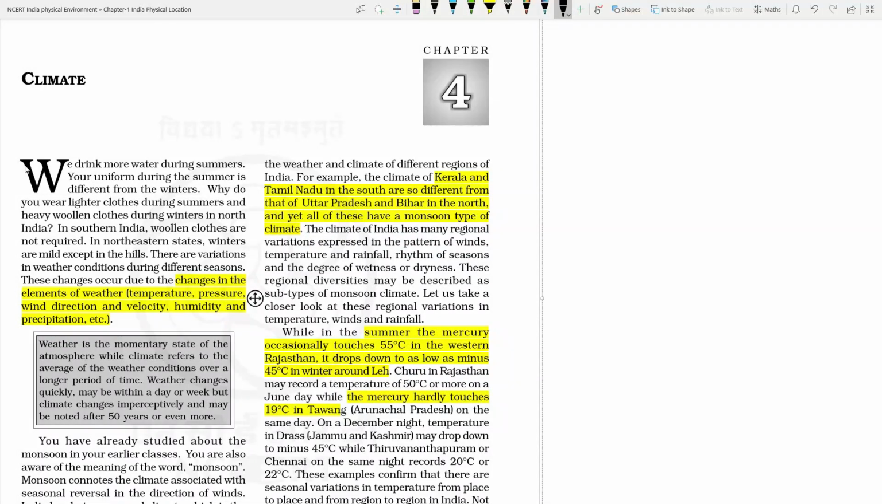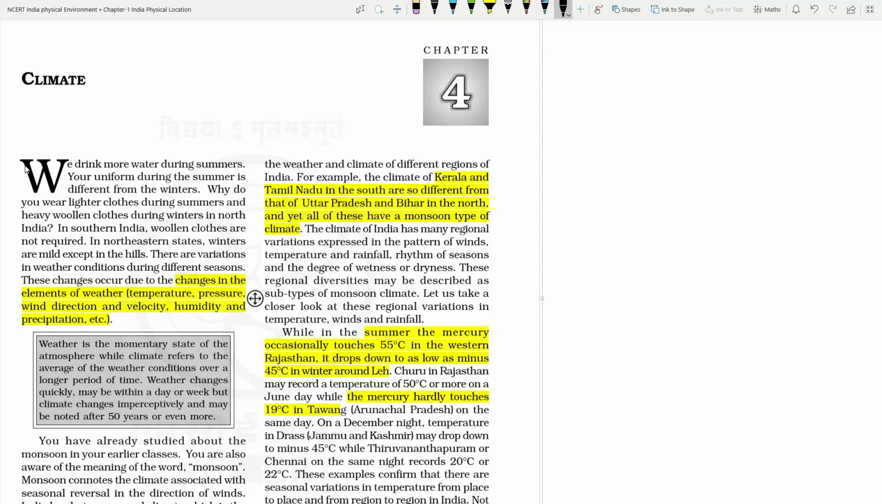Today we are going to discuss the topic that is climate. Climate is part of chapter 4 of the Indian Physical Environment, NCERT class 11. Fine. So climate plays a very important role for India, because most of our economy is indirectly related to climate, isn't it? So let's see what is mentioned in chapter 4.